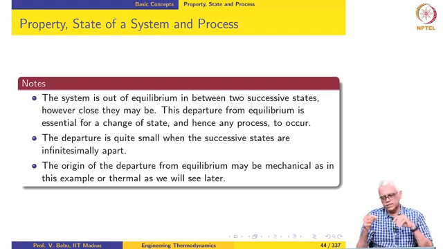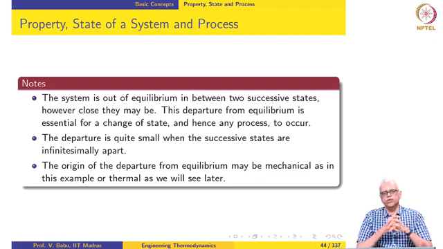So, in this particular case that we are looking at, the origin of the departure from equilibrium is mechanical, because when we remove a weight, there is a temporary imbalance of forces. So, the pressure exerted is slightly less than the pressure that the gas is at. Okay. So, the force balance is slightly out of equilibrium. So, the system very quickly adjusts to this new pressure. Okay. So, the origin of this disequilibrium is mechanical.